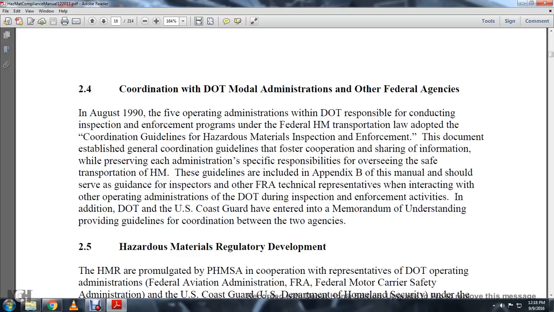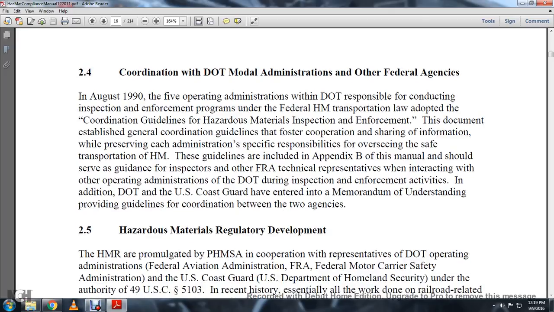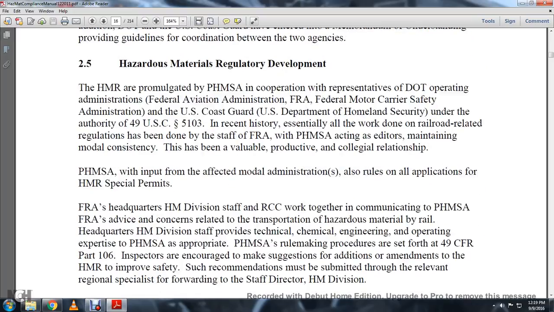The guidelines are included in Appendix B of this manual and should serve as guidance for the inspector or other FRA technical representative when interacting with other operating administrations of the Department of Transportation during inspection and enforcement activities. In addition, the Department of Transportation and the U.S. Coast Guard have entered into a memorandum of understanding providing guidelines for coordination between the two agencies.